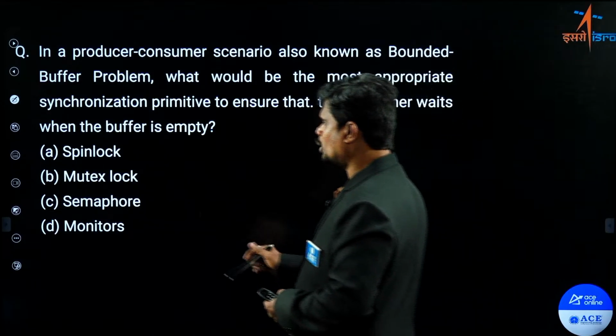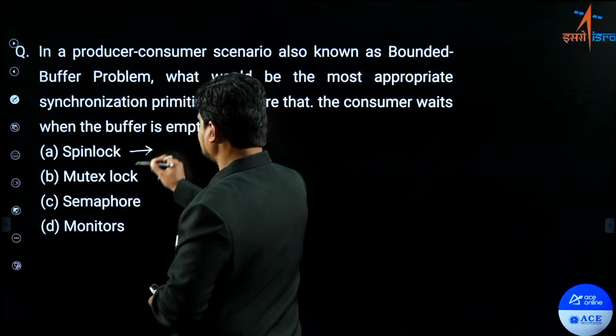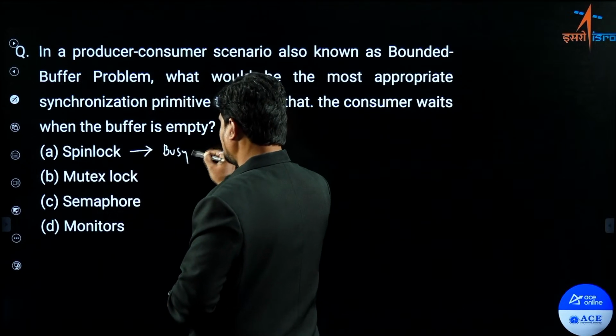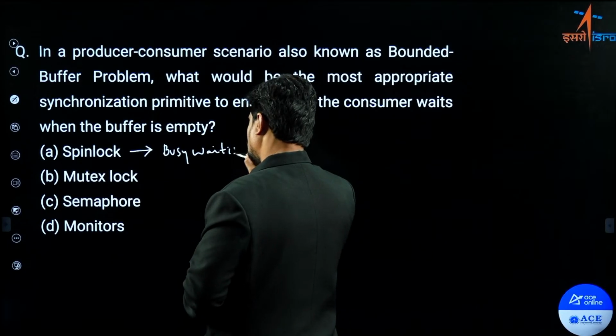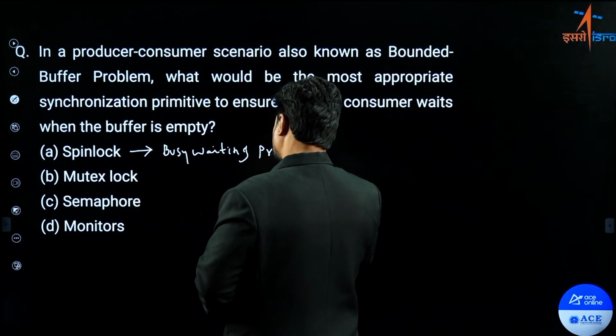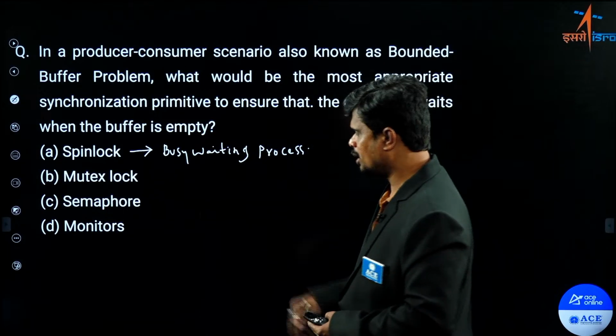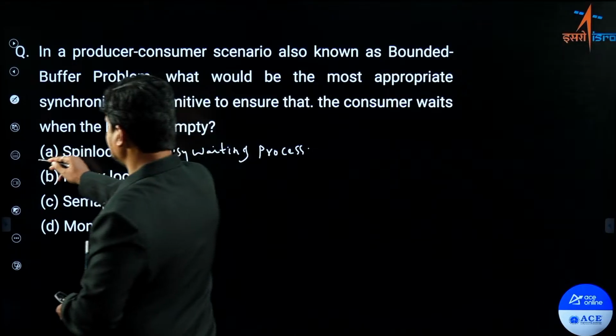So spin lock is what? Basically spin lock is a problem in your semaphore, right? It is a problem in the semaphore, which is also called the busy waiting process, correct? So this is a different aspect. Busy waiting in the context of semaphores is called spin lock. So obviously this is not the answer for this question.